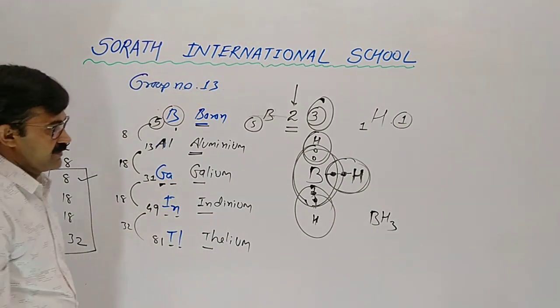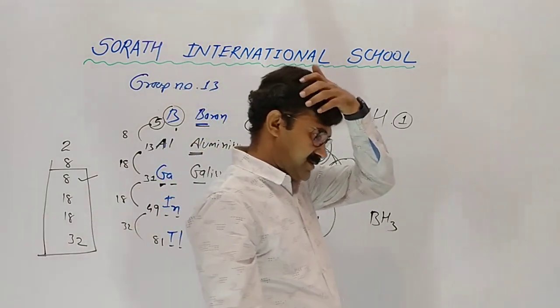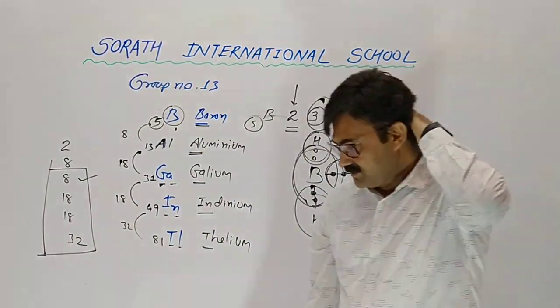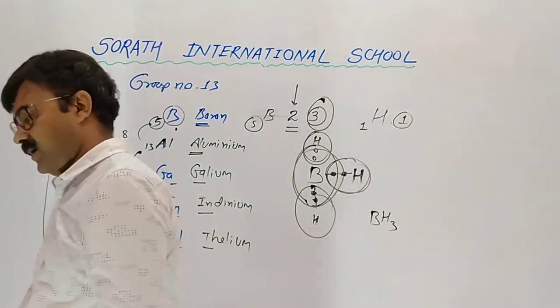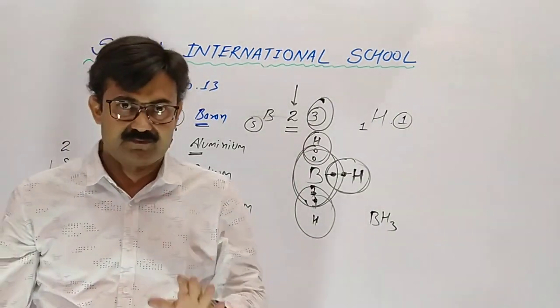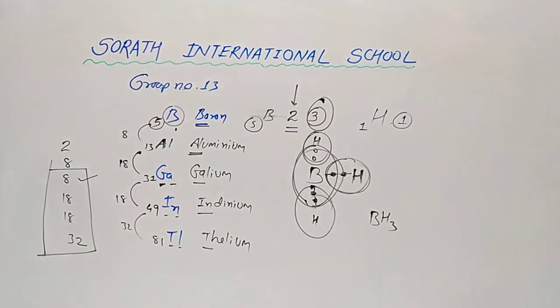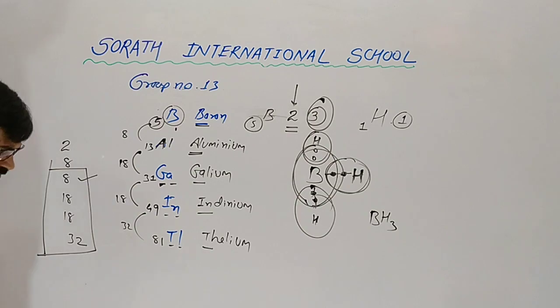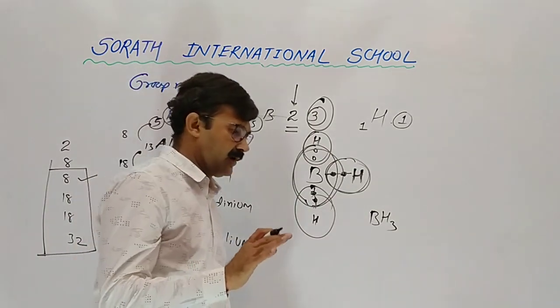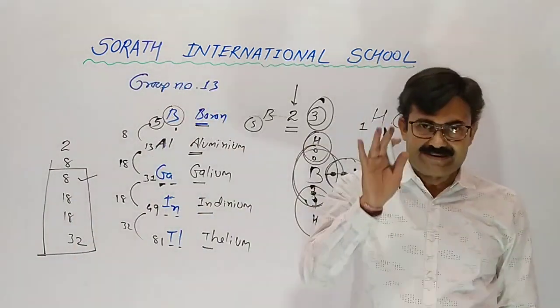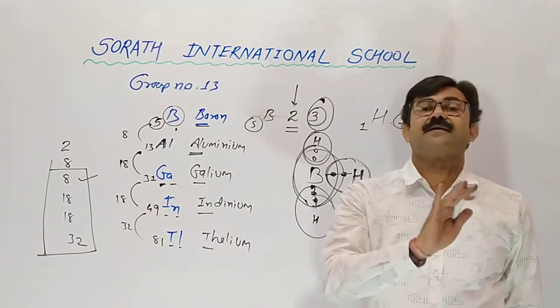Understood? Now in your standard 8, 9, 10, you have discussed the octet rule. Yes, every element tries to complete its octet. It is necessary but not compulsory.